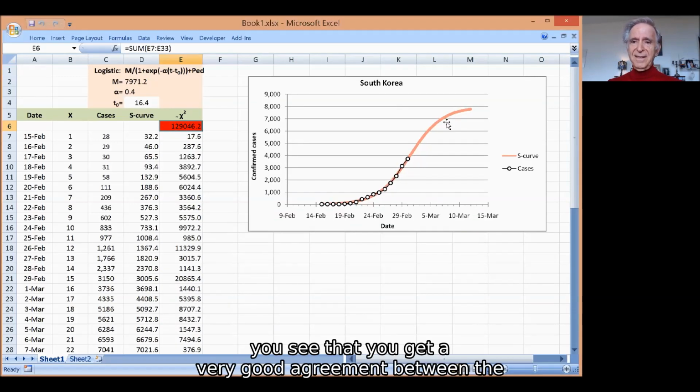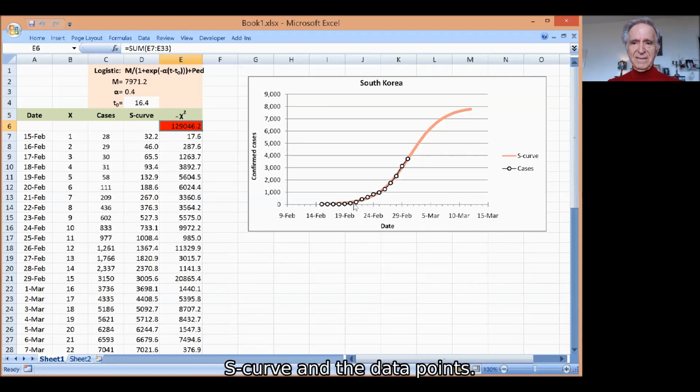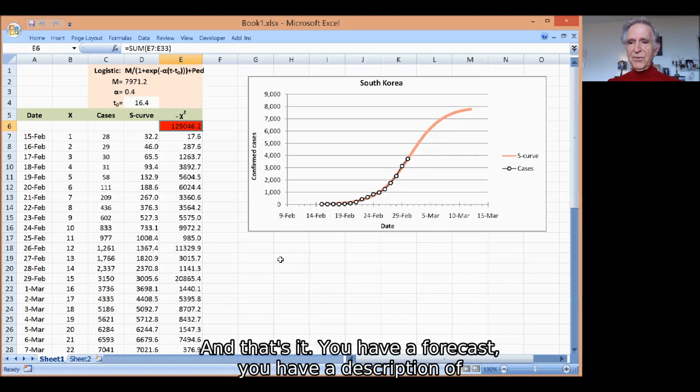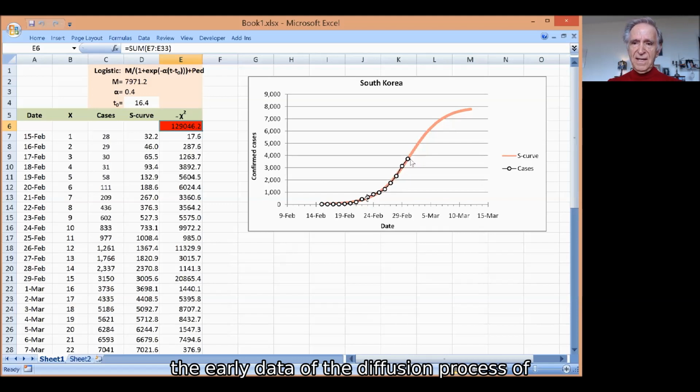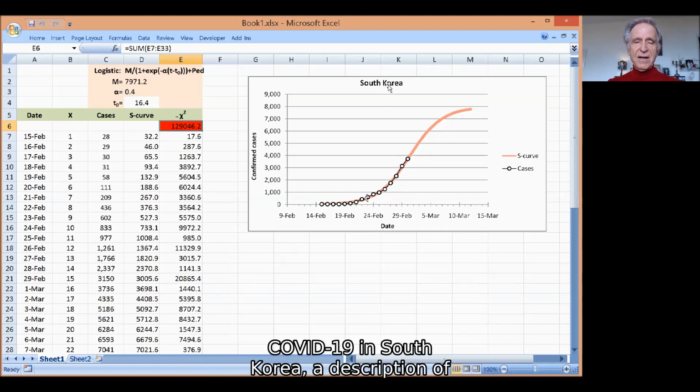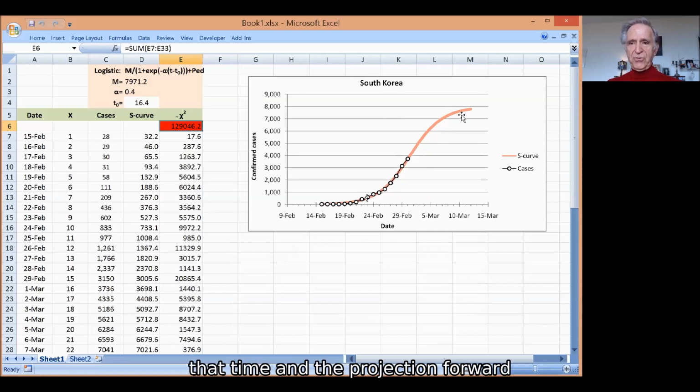You run solver, and you see that you get a very good agreement between the S-curve and the data points. And that's it. You have a description of the early days of the diffusion process of COVID-19 in South Korea, and a projection forward, making a forecast.